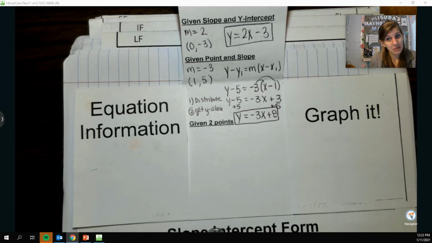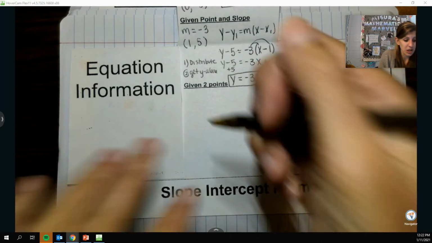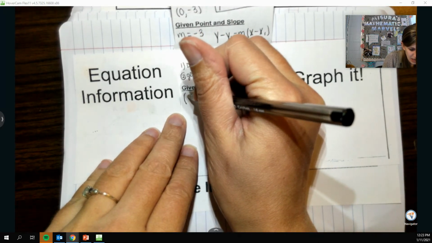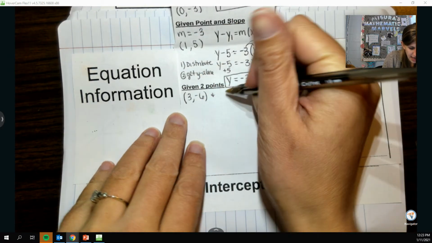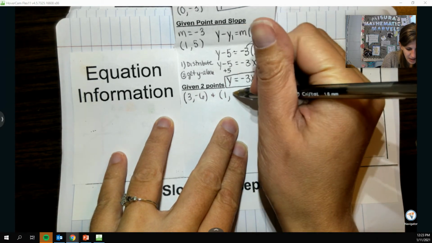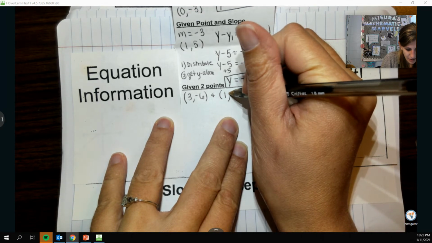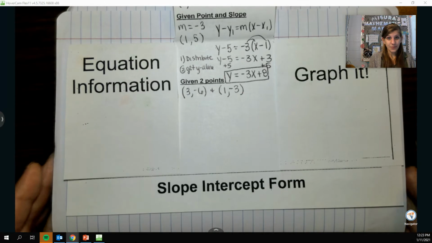If they're going to be really mean to you, then they won't give you the slope at all. They'll just give you 2 points, which is kind of the worst case scenario. So let's say they give us the point (3, -6) and then the point (1, -3).